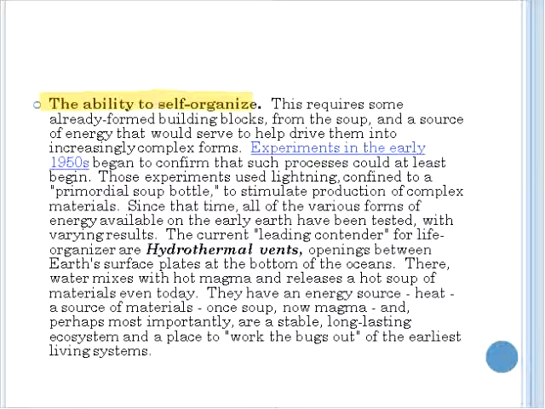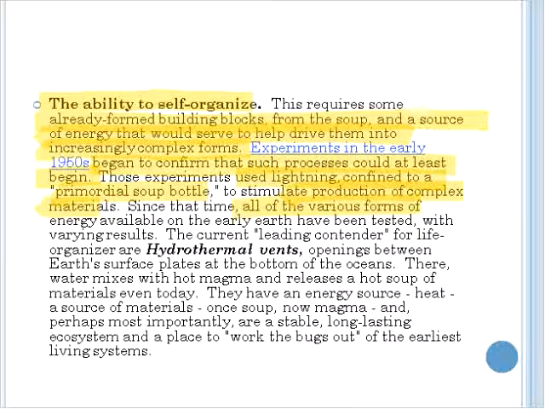Firstly, the ability to self-organize. With already formed building blocks in the soup and a source of energy to help drive them into increasingly complex forms, in the 1950s experiments confirmed that this process could begin. Lightning, confined to a bottle of soup, stimulated production of complex materials. As a result, all the various forms of energy on the current Earth have been tested with varying results.